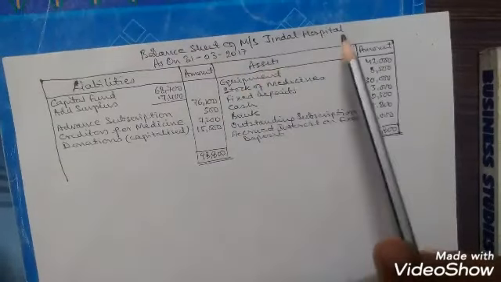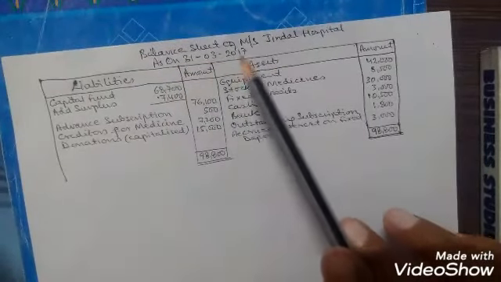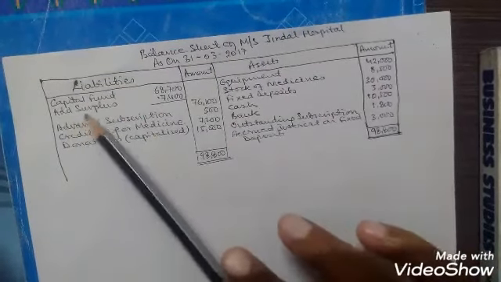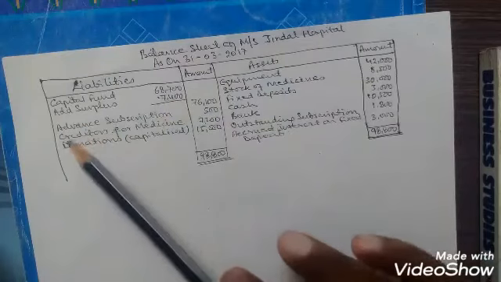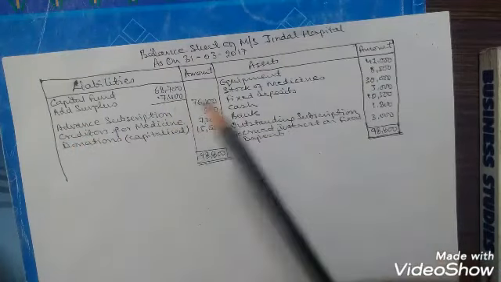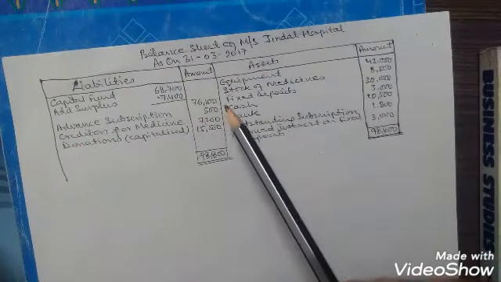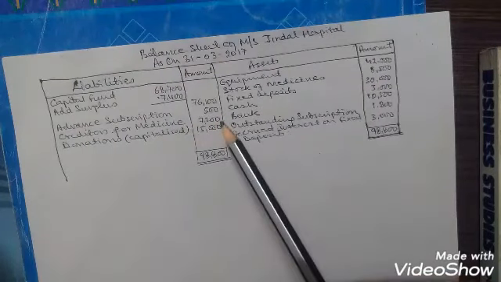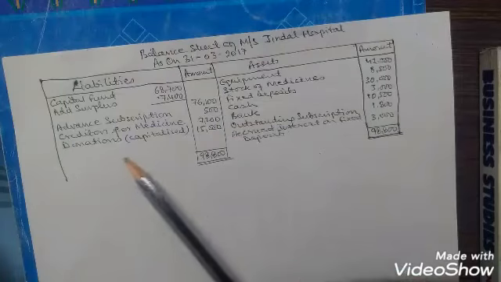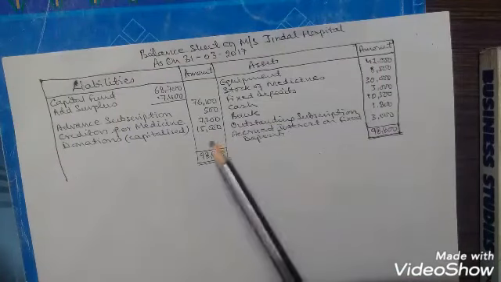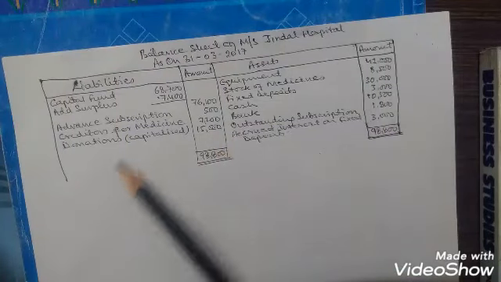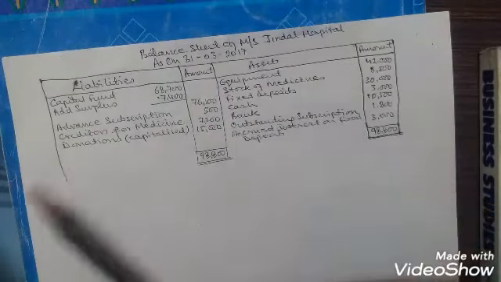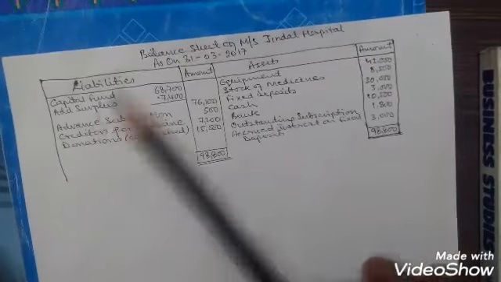Balance Sheet of Messrs. Jindal Hospital as on 31/3/2017. On the liability side, capital fund 68,700, add surplus 7,400, total comes to 76,100. Advance subscription 500, creditors for medicine 7,200, donations capitalized 15,000. 50% of the donations were to be capitalized and 50% was to be shown as revenue in the income and expenditure account.